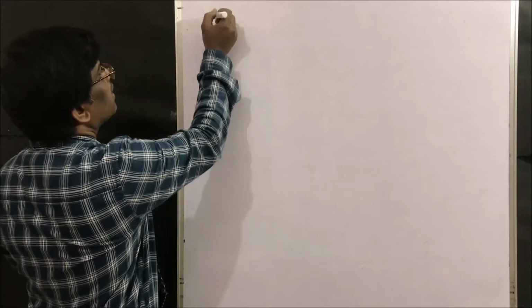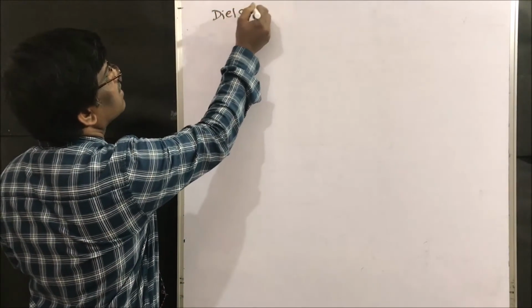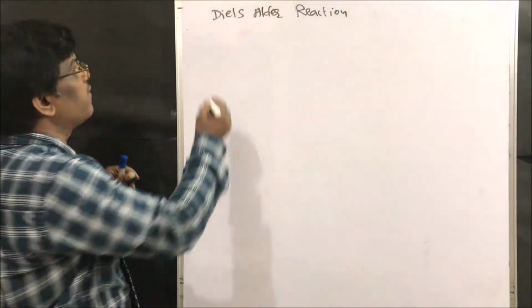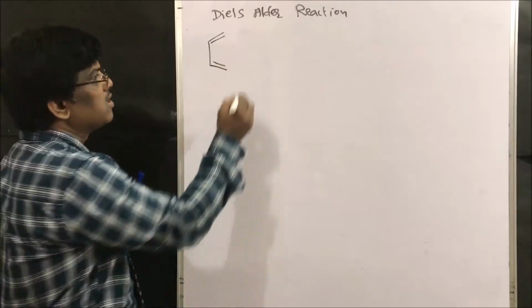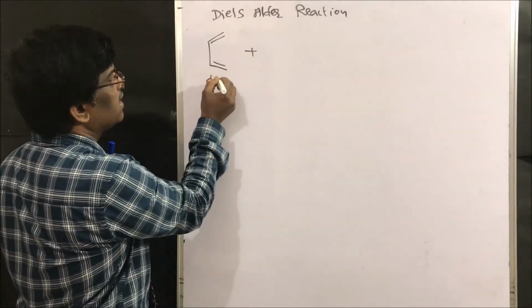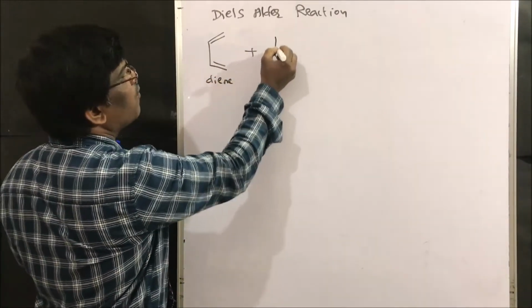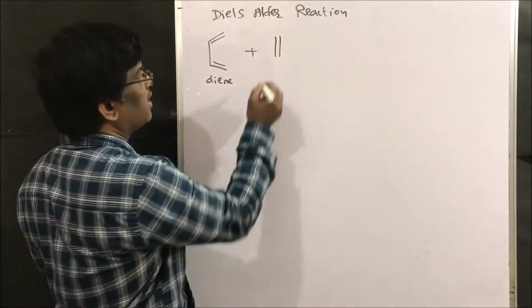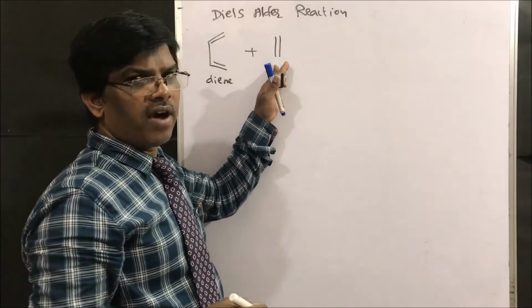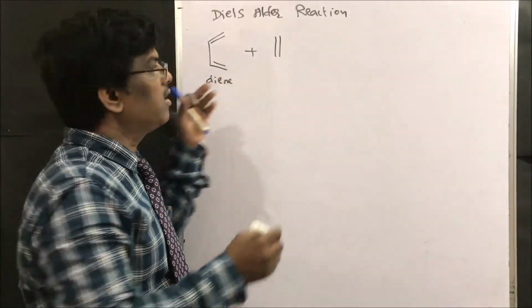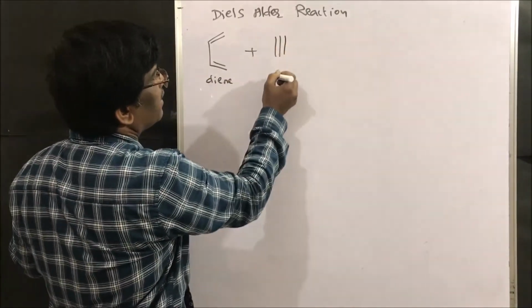Yes, Diels-Alder reaction of alkynes. What is required for the Diels-Alder reaction? We require a diene, so this is the diene, and we require a dienophile. Normally the dienophile is an alkene, but we are using an alkyne.